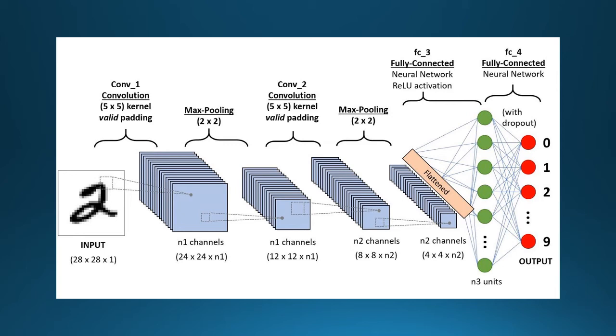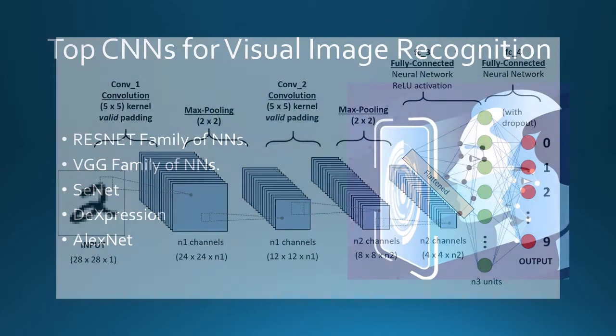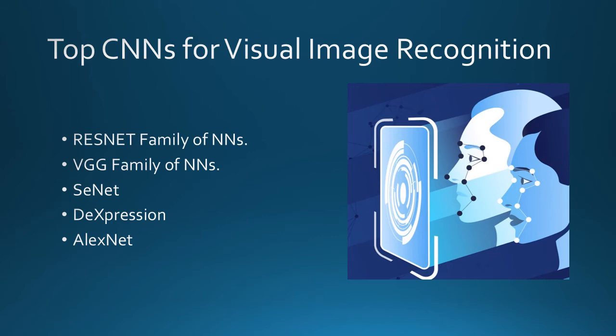Here, there are multiple layers like max pooling layer, convolutional layer, and fully connected layer. As you see, the first convolution layer has a filter size of 5 cross 5 and it takes the input image and creates a feature map which is passed to the max pooling layer, which decreases the size of the feature map and preserves most of the information. Then the feature map is passed to convolution layer 2, which again extracts complex features and passes it to the max pooling, which then transfers it to the classification network where it classifies into different classes. These are some top CNNs for visual image recognition.